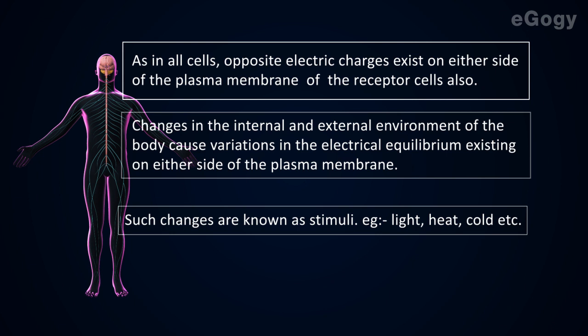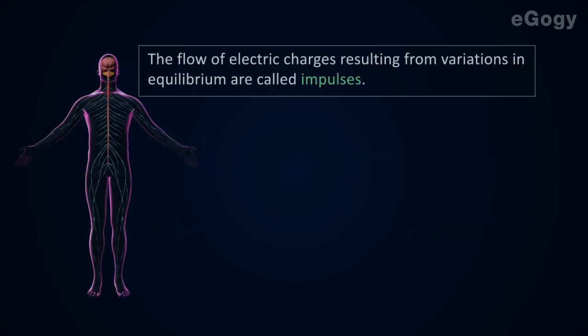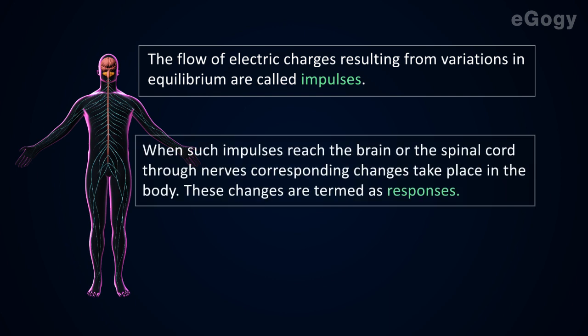Example: light, heat, cold, etc. The flow of electric charges resulting from variations in equilibrium is called impulses. When such impulses reach the brain or the spinal cord through nerves, corresponding changes take place in the body. These changes are termed as responses.